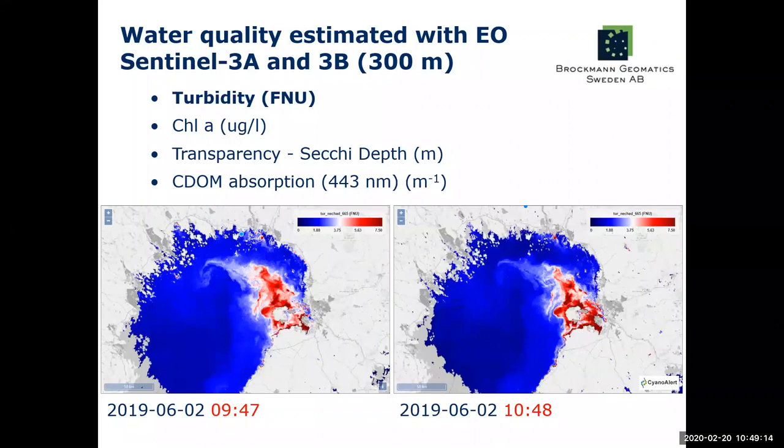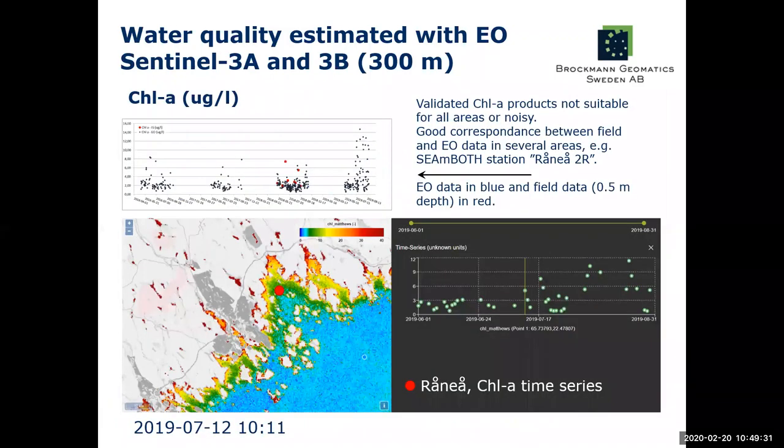We have two Sentinel-3 satellites in space. So here you see two images with 1 hour difference. You can see that it changes a little bit over time. So this is also where satellite data gives you additional information about dynamics. And here you have chlorophyll A derived from Sentinel-3 data as well.